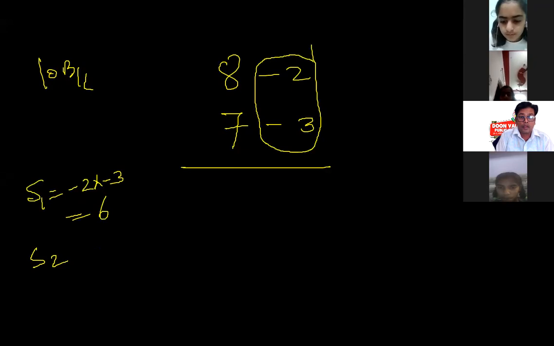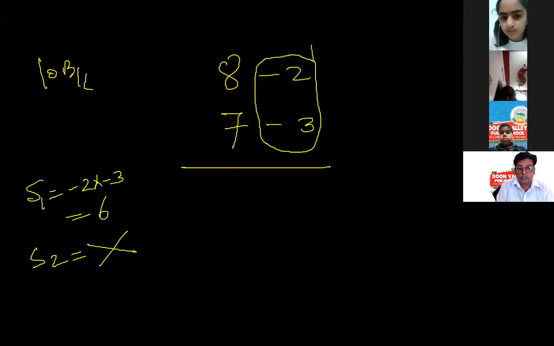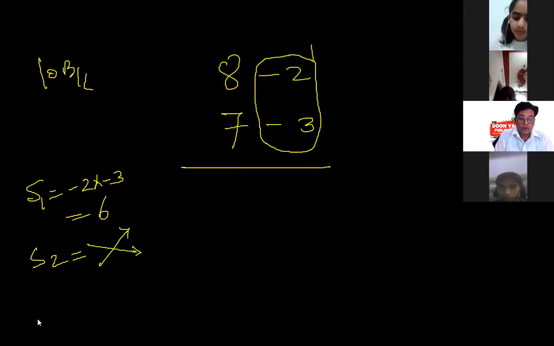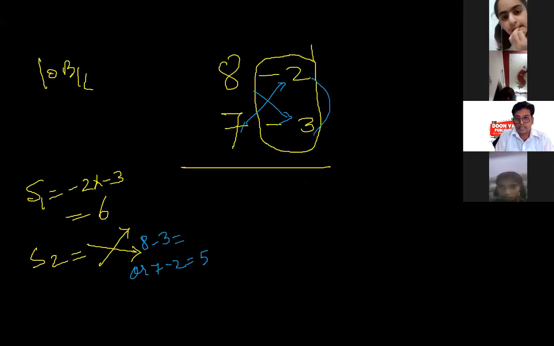Step 2: 2 cross arrows, one arrow this way, one arrow this way. That will give me 8 minus 3 or 7 minus 2, both will give me 5. So the answer is 56. Got it?